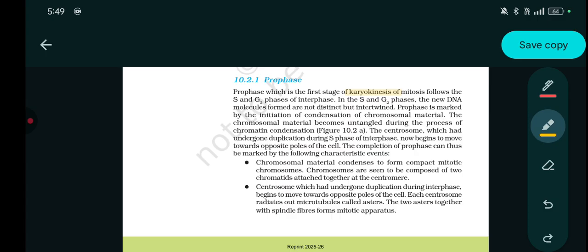Prophase is marked by the initiation of condensation of chromosomal material. The chromosomal material becomes untangled during the process of chromatin condensation. The centrosome, which had undergone duplication during the S phase of interphase, now begins to move towards opposite poles of the cell.